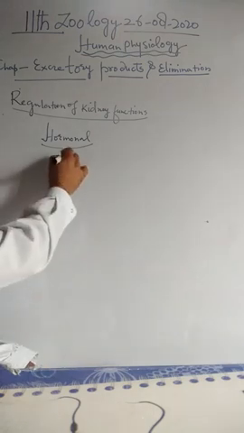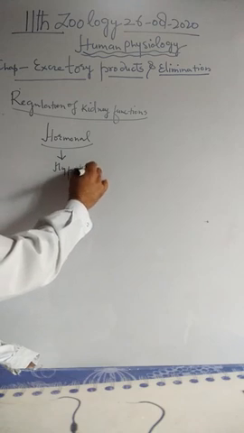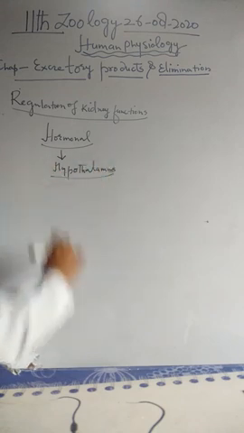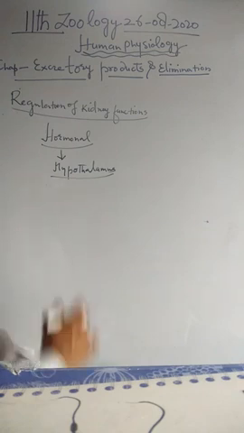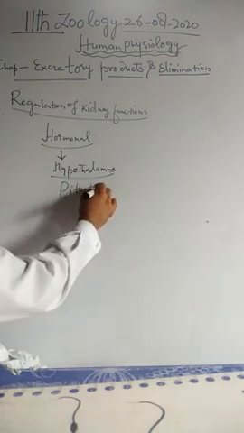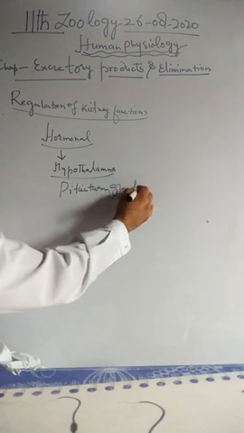These hormonal feedback involve the secretions from number one, the hypothalamus. Hypothalamus is the lower part of the hindbrain. One more is there, that is pituitary, or what we call as the master gland, pituitary gland, or hypophysis.